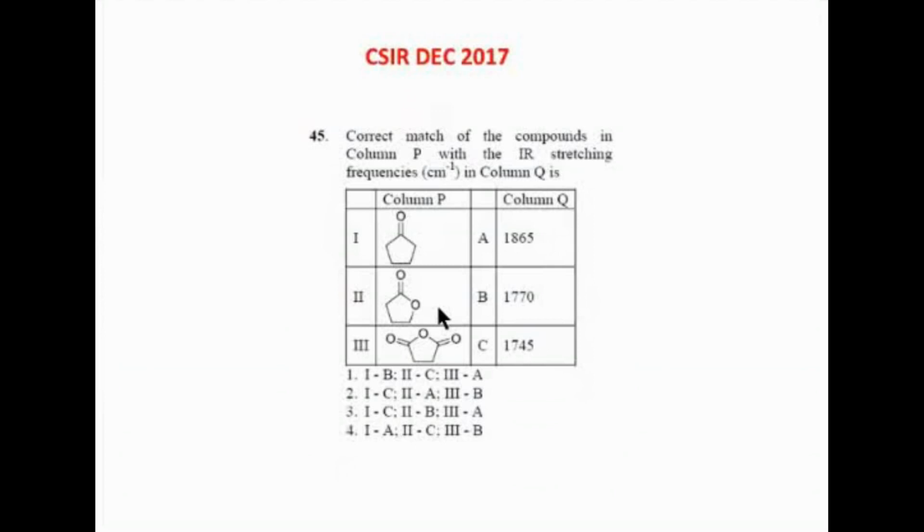So in this order, the ketone will fall below the ester. In ester, the O withdraws electrons and reduces the double bond character, therefore it has more. So 3 should be A, 2 should be B, 1 should be C. So the right option is option 3: 1C, 2B, 3A. Is it okay, guys? Yes, ma'am.